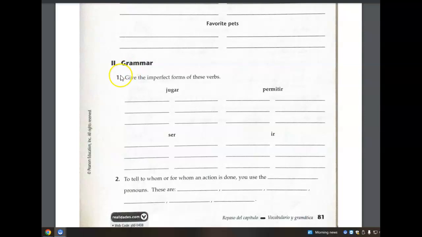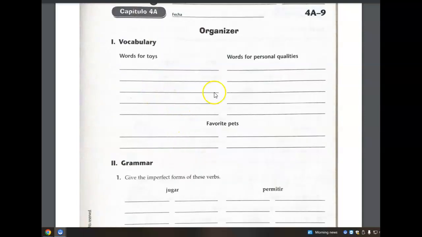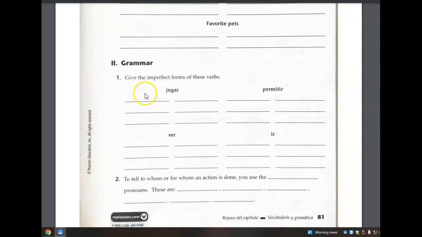So the first part, the top part, you don't need to worry about with vocabulary. You're not going to be tested on any vocabulary. This is just grammar, the imperfect tense. So give the imperfect of the following verbs. Jugar is a regular AR verb. It would be jugaba, jugabas, jugaba, jugábamos, and jugaban. No need to worry about the vosotros form.